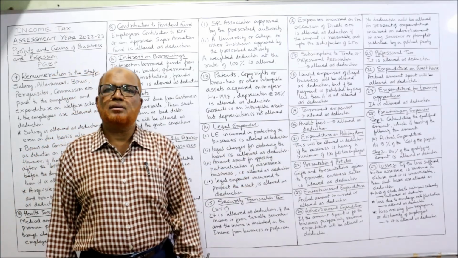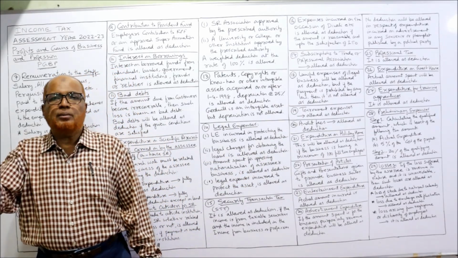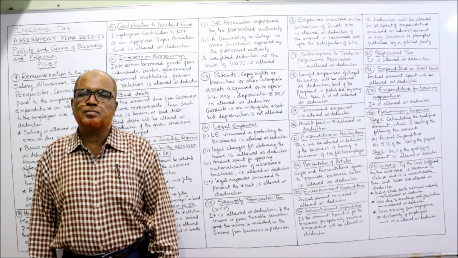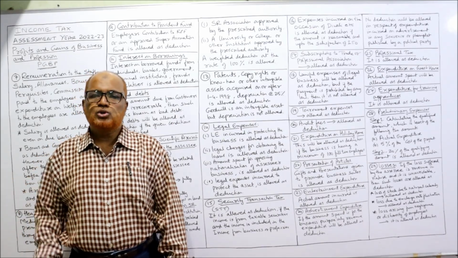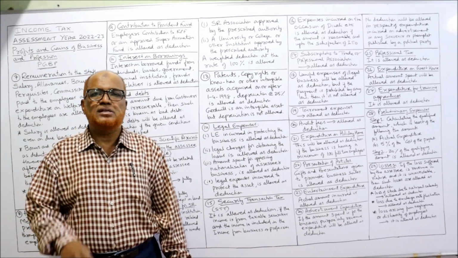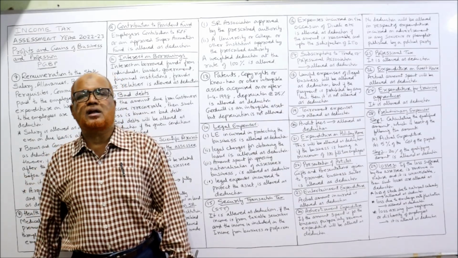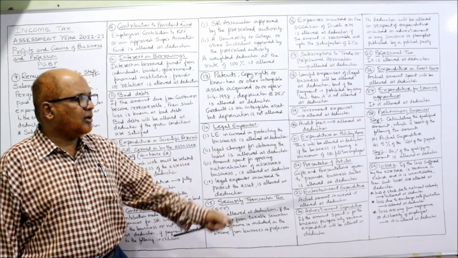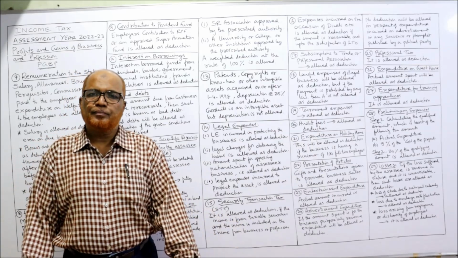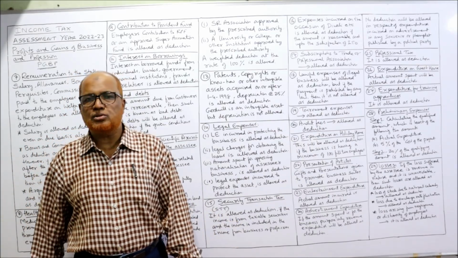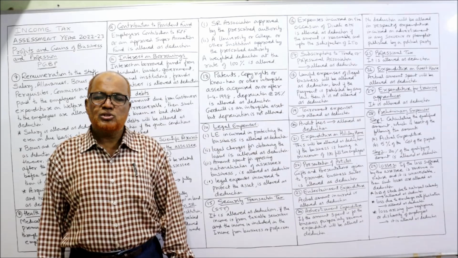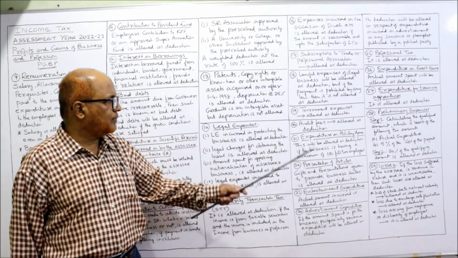Tournament expenses: sometimes, to promote the business, tournament expenses are incurred, just like the IPL. That will be allowed as a deduction. Then audit fees. Naturally, audit is the inspection of the accounts by the auditors, so expenditure on audit fees is allowed.